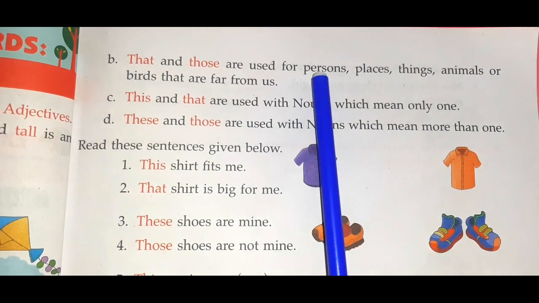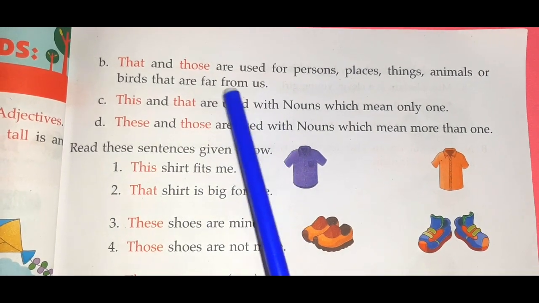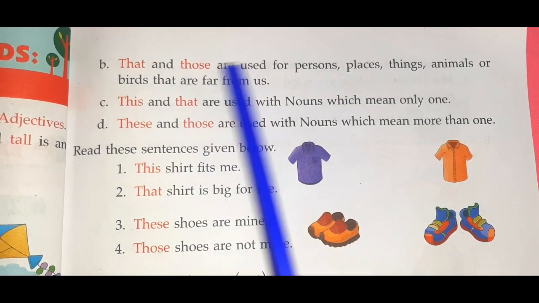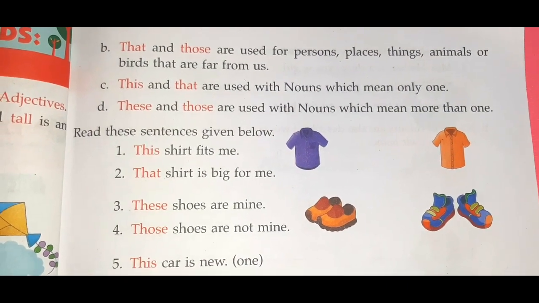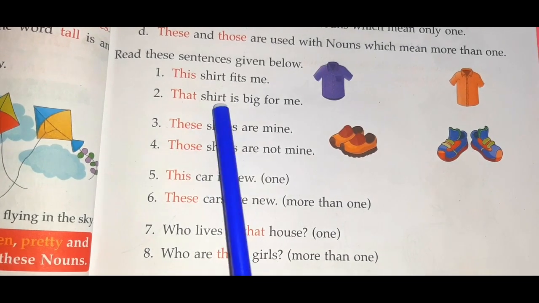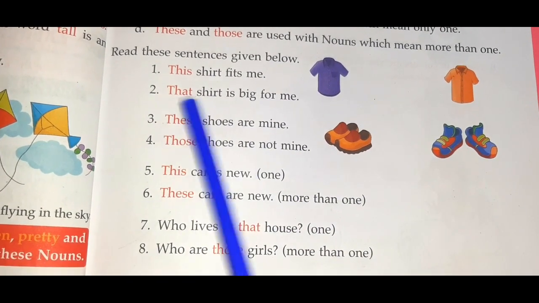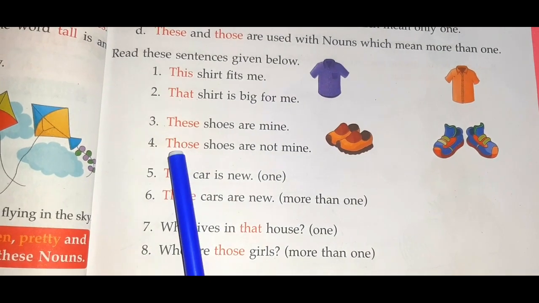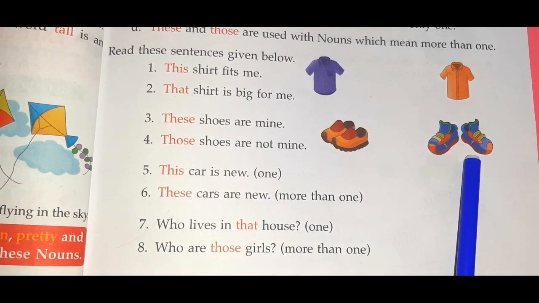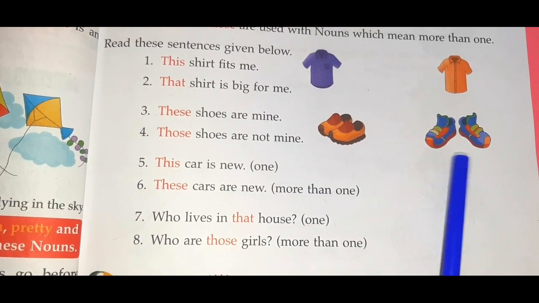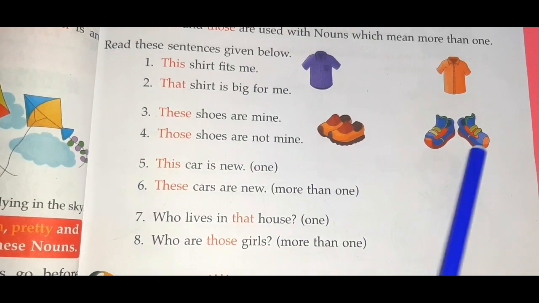That and those are used for persons, places, things, animals or birds that are far from us. So we use that and those when persons, places and objects are far from us. For example, that shirt is big for me. This shirt is far from us, so we have used that. Then, those shoes are not mine. We are talking about that pair of shoes, which is far from us. So we have used those.